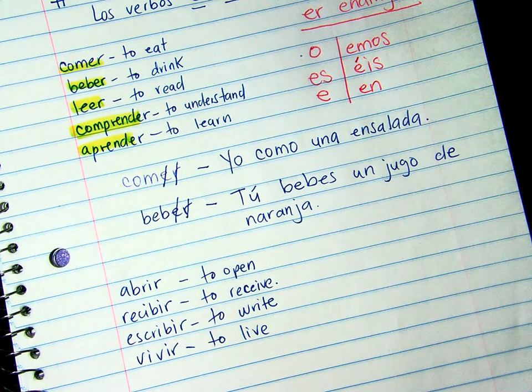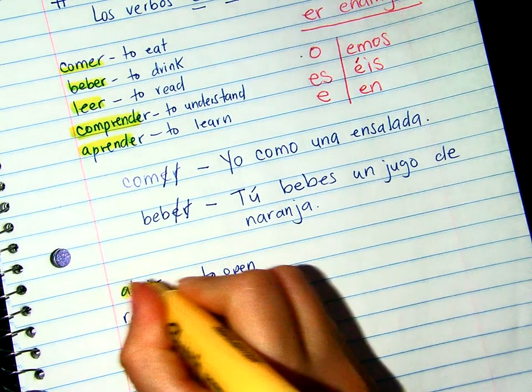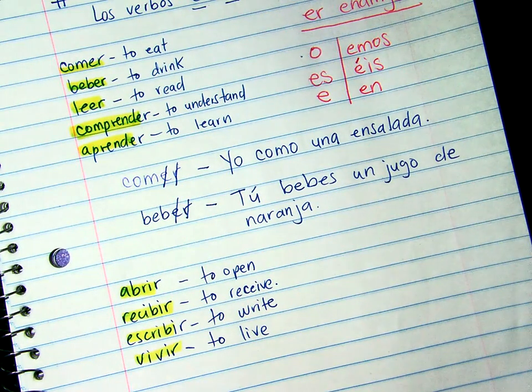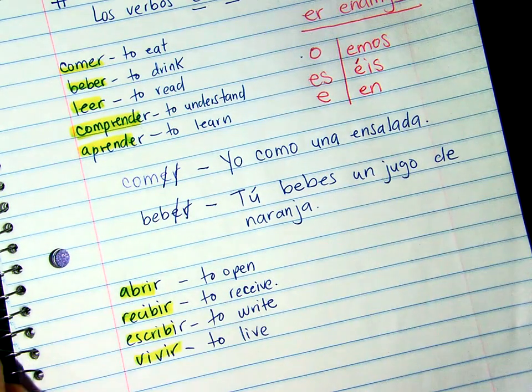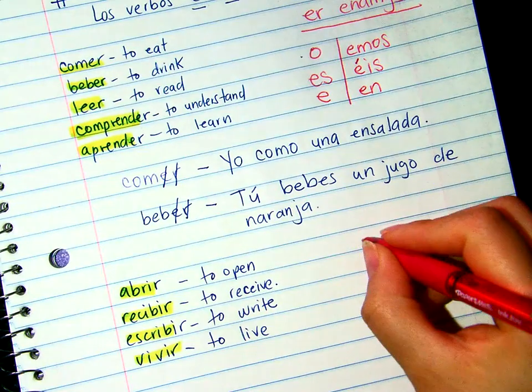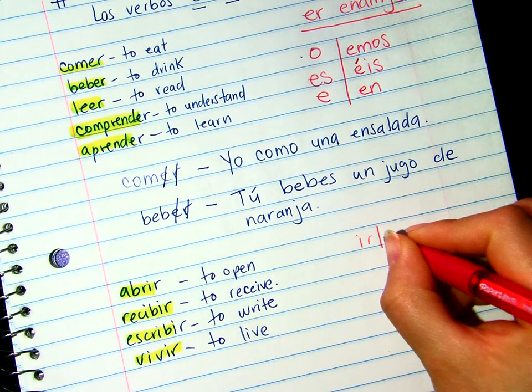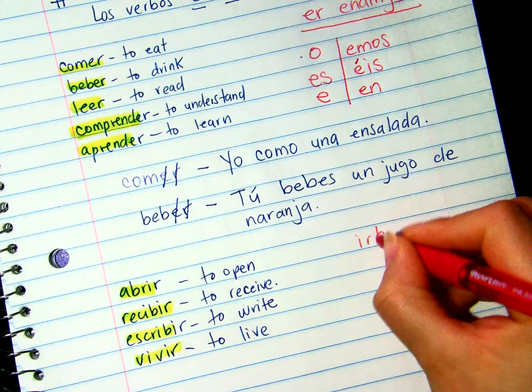See? Now let's go over what are the endings. So again, we have the verbs in their infinitive, right? The verbs right here, this is the infinitive. No change has happened, no conjugation. So in order to conjugate them, we need to make a change, right? So what are the endings? IR endings.